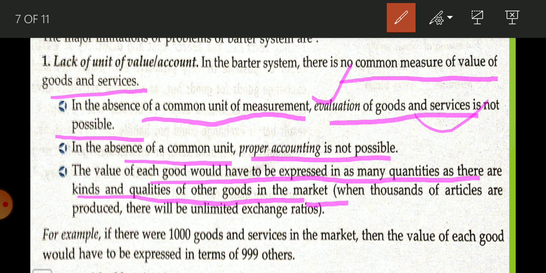Meaning, every commodity has a different value. If you talk about wheat and rice, the amount of wheat you can produce is more compared to rice. Rice production is an expensive process. Same way, if you are having an elephant and someone is having wheat or rice, how will there be a possibility of exchange? It is very difficult to decide the proportion of exchange. So this is what lack of unit of value or account means.